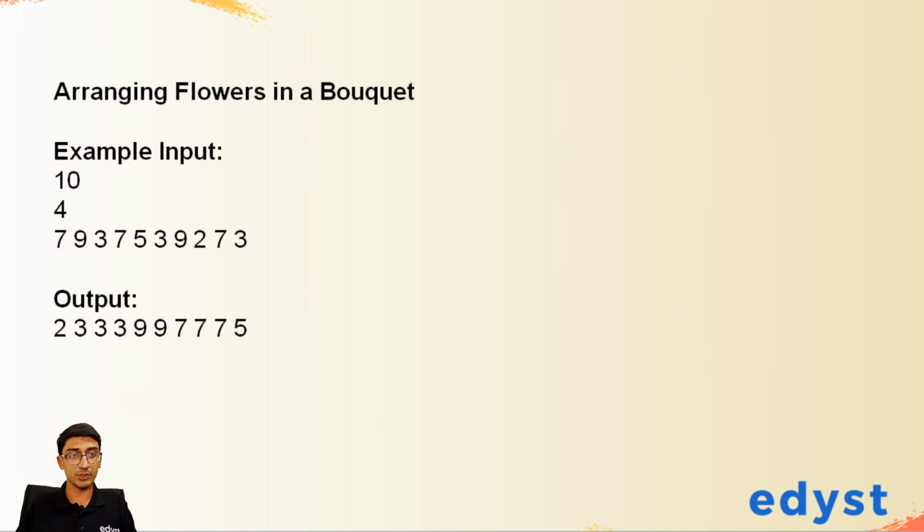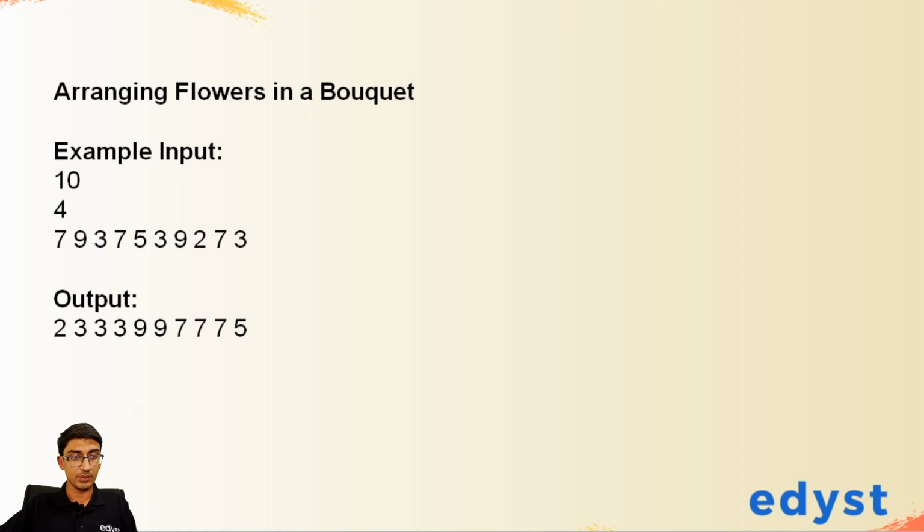What's the next question? The next question says we have to arrange flowers in a bouquet. All right. Let me open this question up so that we all know what this question is about. One second. Okay. So arrays, this question should be in the sorting part. This is a sorting based question. Let me just get that question for you.